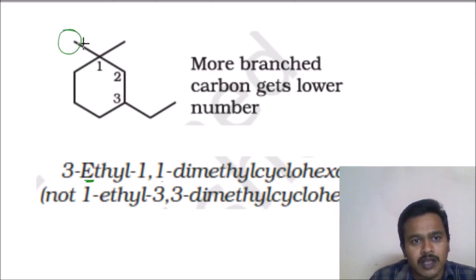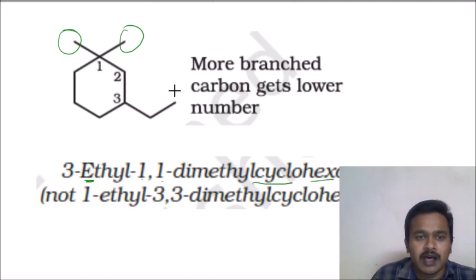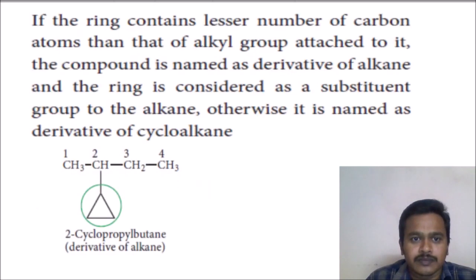Two methyls are there, here one methyl, here one methyl, both on the first position, so 1,1-di, two are there, so di. These two groups are named methyl. The prefix for this compound is cyclo, hex is the number of carbons, the root word, and ane means all are single bonds.